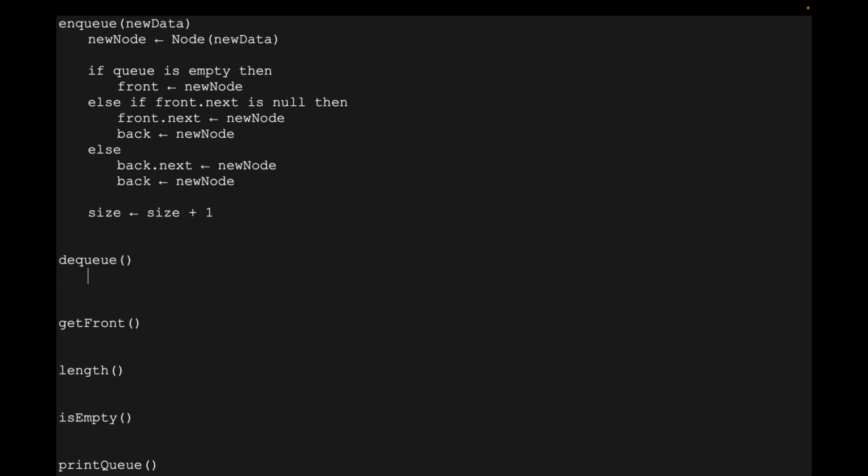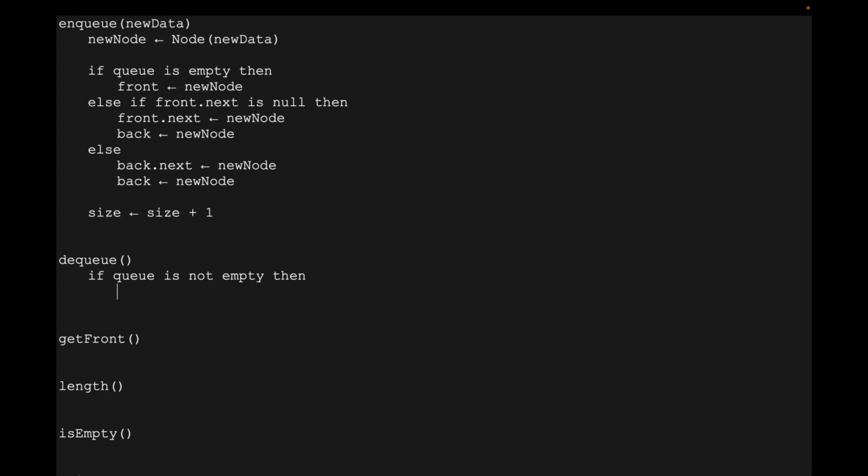Let's take a look at dequeue. And now I want to make sure that it's not empty before you start dequeuing. So if queue is not empty, then you can do some actions. You set the removed node equal to the front, or assign front to removed node. Maybe we'll call it removed node.